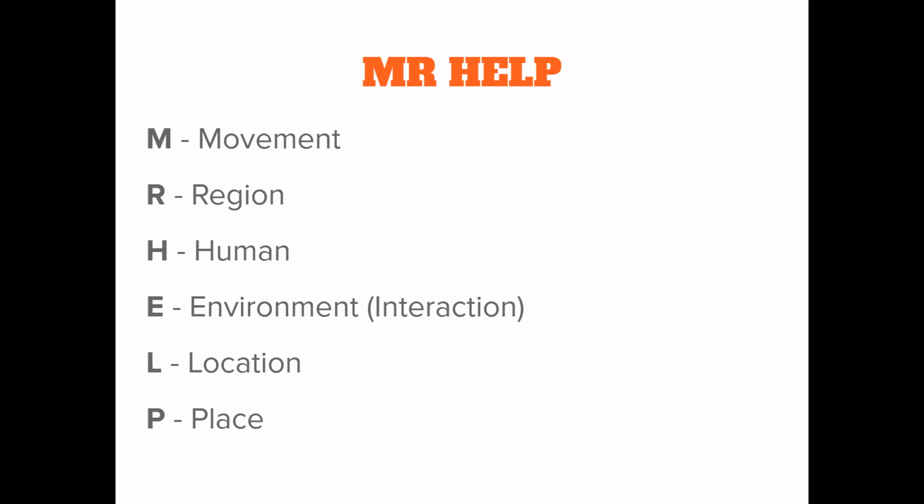Human environment interaction. Okay. L, location, and T is place. All right. So this is a fun, easy acronym to help us remember those 5 themes of geography. Okay, Mr. Help, movement, region, human environment interaction, location, place.